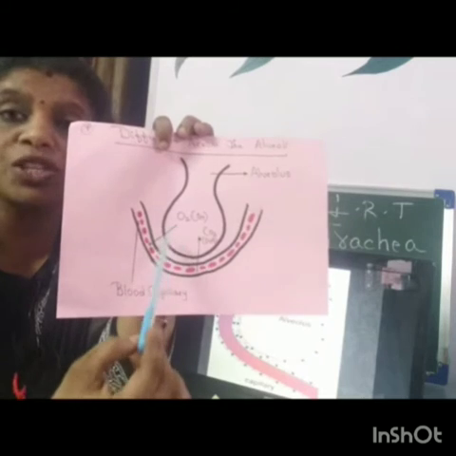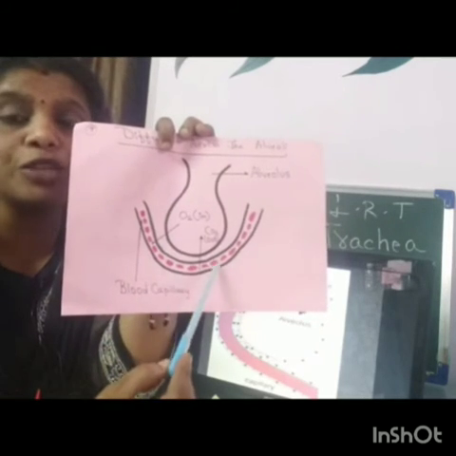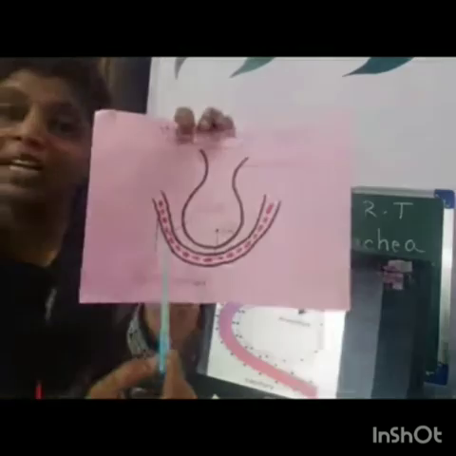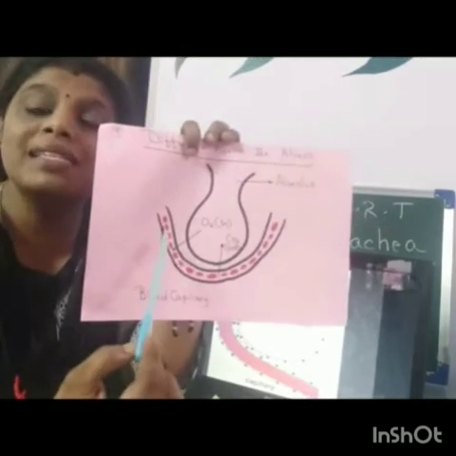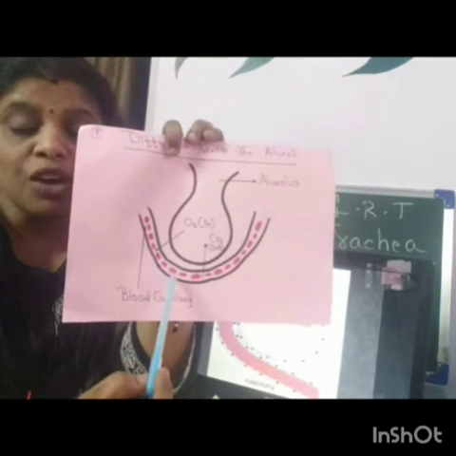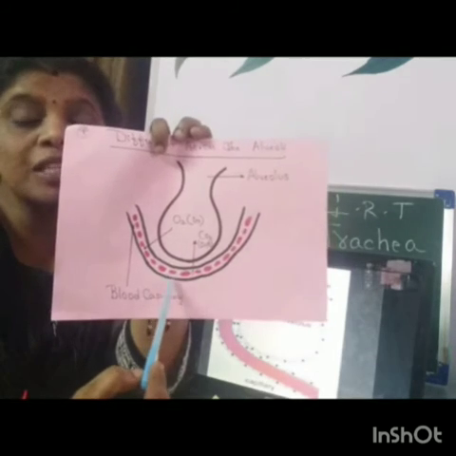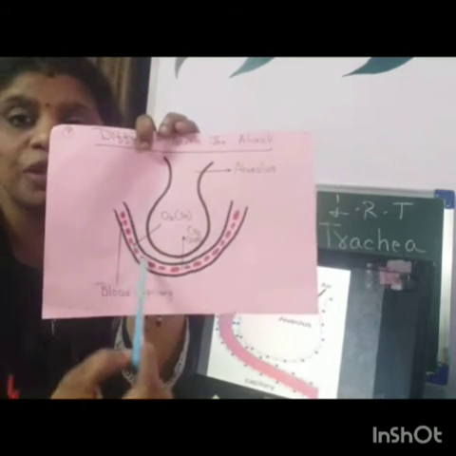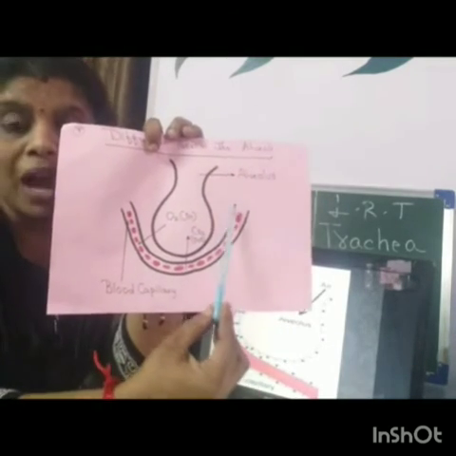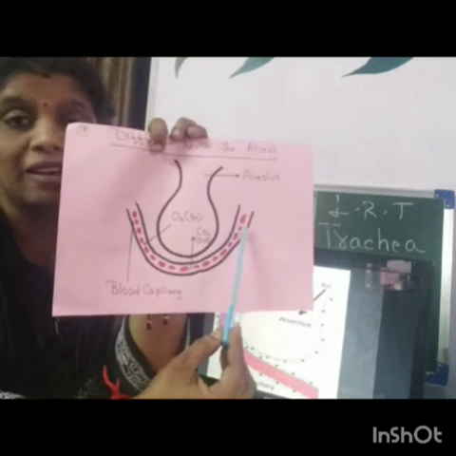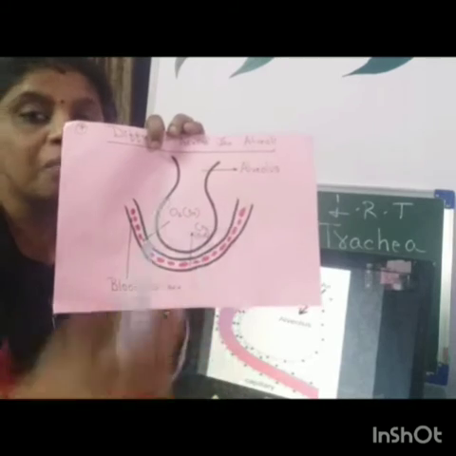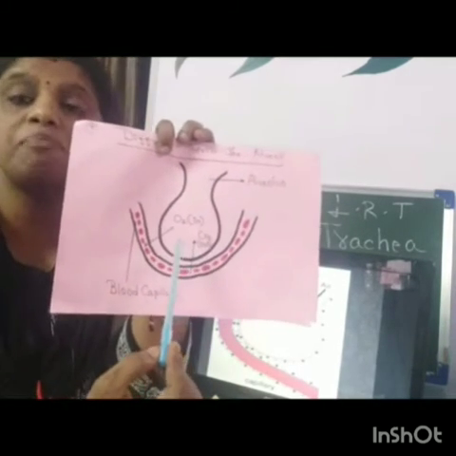So where will oxygen go? Oxygen will go into the blood capillary. In the blood capillary, who will take the oxygen? Red blood cells will take the oxygen. Understanding? Red blood cells will take this oxygen through the pumping mechanism through the bloodstream. It will go to the heart. So the heart got the oxygenated blood. Understanding? Are you getting me? Remember this. Its remaining part we will see when we see the structure and pumping of the heart.